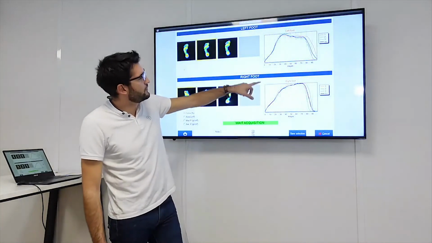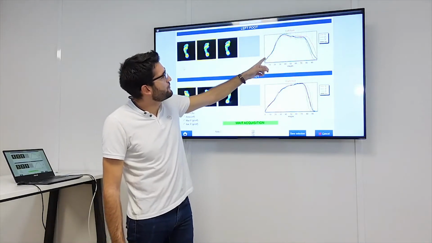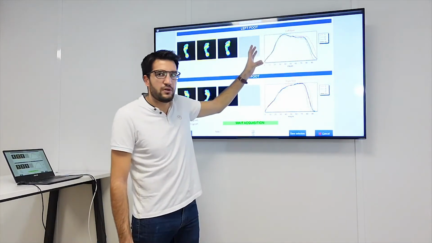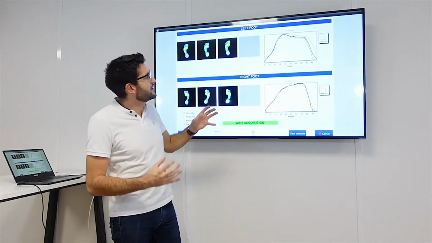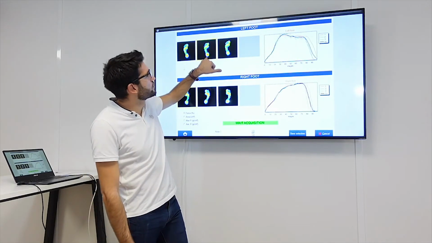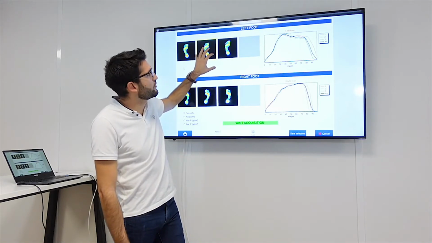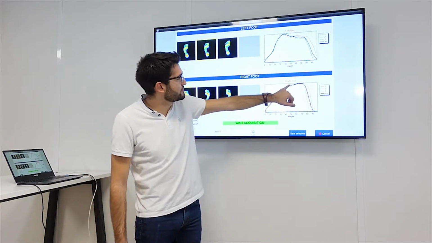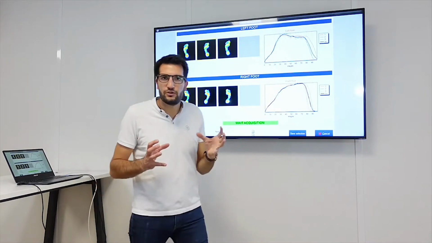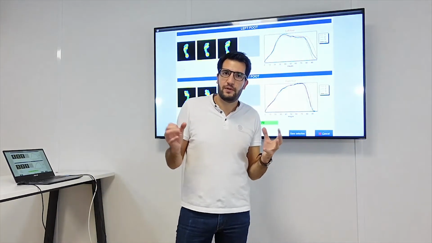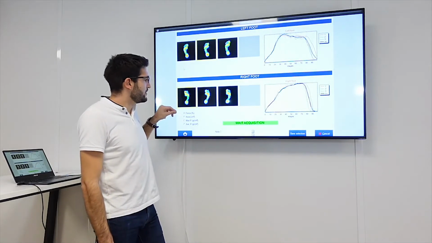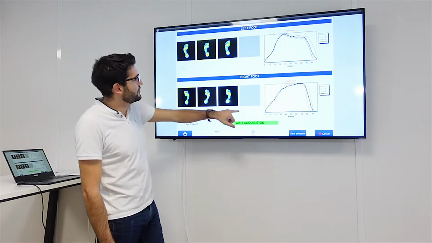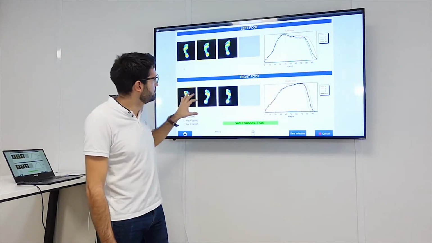Then how does it work? The software will calculate the average of all the lines. And then it will automatically decide, okay, I think the closest to the average is the second one. Here, I think the closest to the average is the first one. But at the end, we have only one step. Okay? So you have to be careful on this. So if you think the first one is not the most natural, you change the selection.